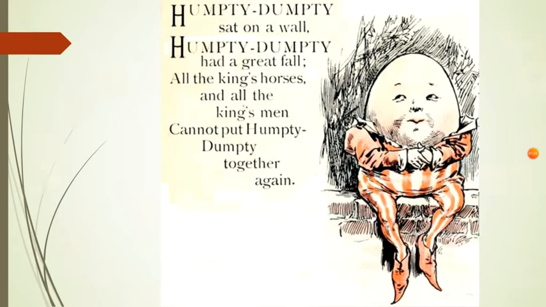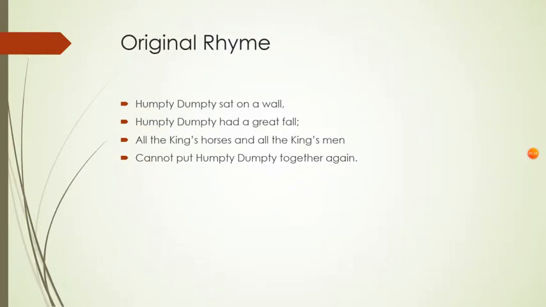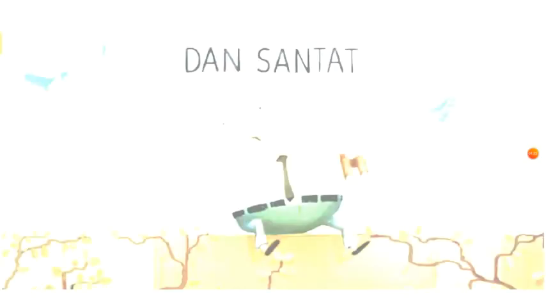So then we would discuss what this is. Is this a story? Is this a poem? What is it? We would conclude that it's a nursery rhyme, and then just talk about Humpty Dumpty the egg and what happened in this rhyme. So Humpty Dumpty sat on a wall. He had a great fall. Oh, that's just the rhyme again.